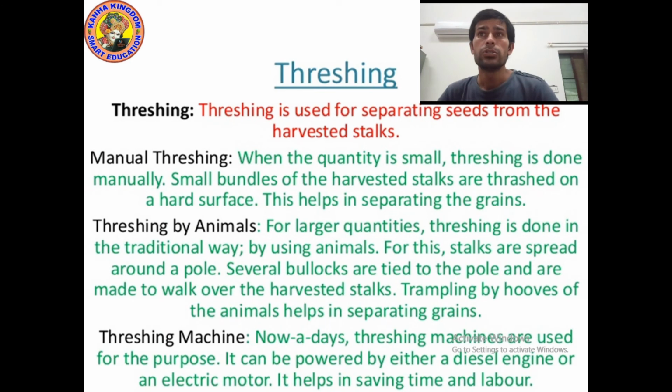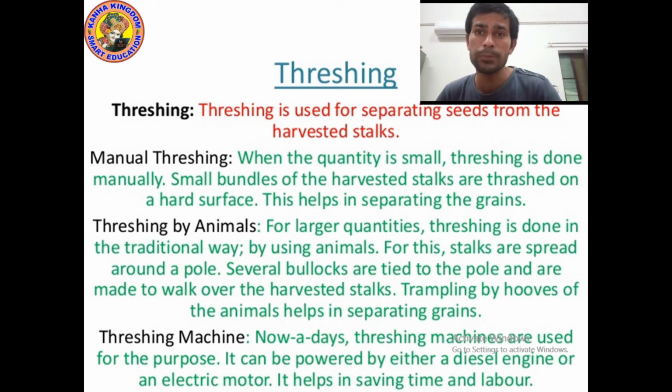So what is threshing? The process of separating seeds from chaff, or you can say from harvested stock, is known as threshing. You can write down this definition. I am speaking slowly. The process of separating seeds from harvested stalks or chaff.